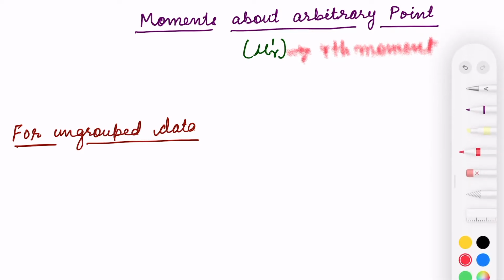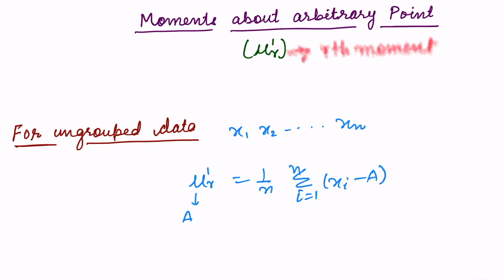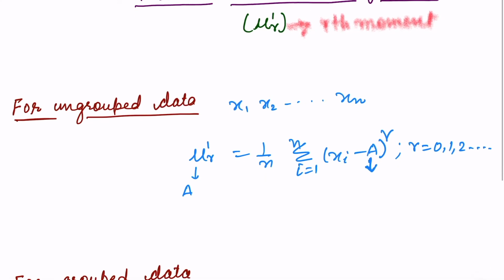So let us move to the ungrouped data. For an ungrouped data where we have the data points given as say x1, x2, say xn, then the rth moment about say any arbitrary point A is given by 1 by n sigma i running from 1 to n (xi minus A), since it is about the arbitrary point A. So here we are writing A to the power r since it is the rth moment. Similarly, on putting 0, 1, 2, and so on, we get the 0th, first and second moment.